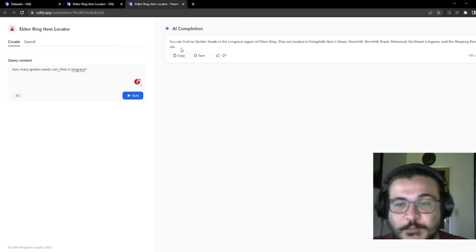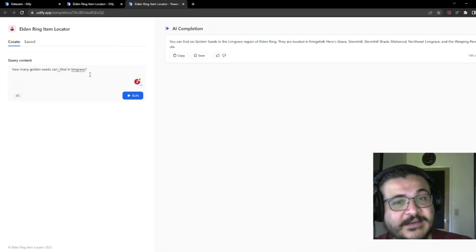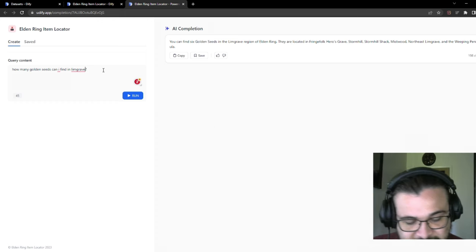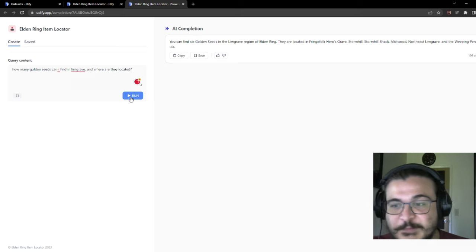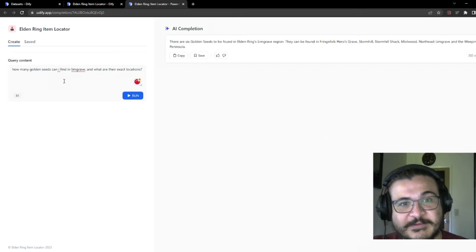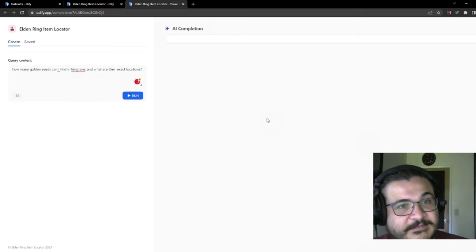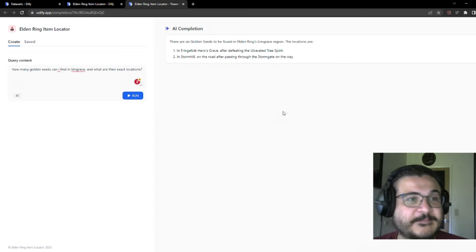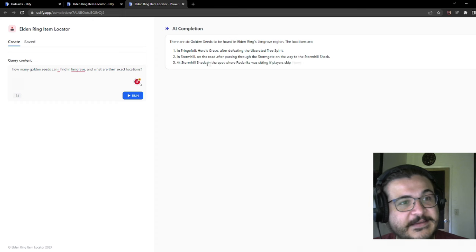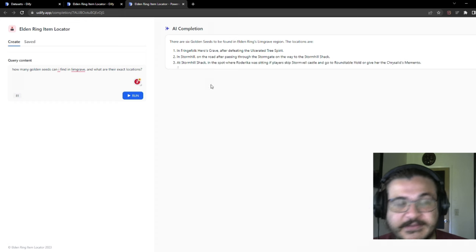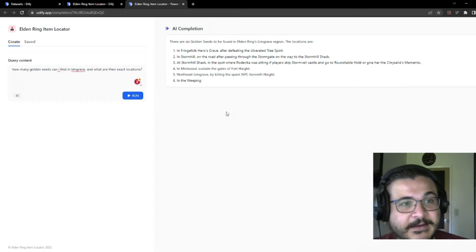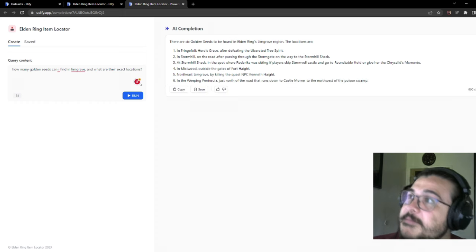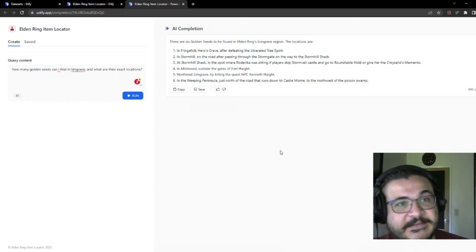So this isn't word for word what it says in the dataset. It is a truncated version that directly answers the user's question. I feel like I could probably get that extra information if I rephrased my question. What are their exact locations? Yes. As you can see, it's giving me essentially the same information. It's just rephrasing it slightly. It's still accurate. This is all essentially what it says in the dataset.